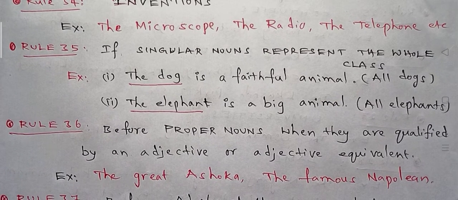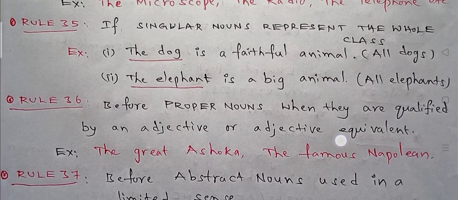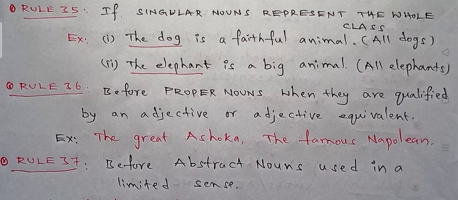The. According to rule 36, before proper nouns or personal nouns when they are qualified by an adjective or adjective equivalent.